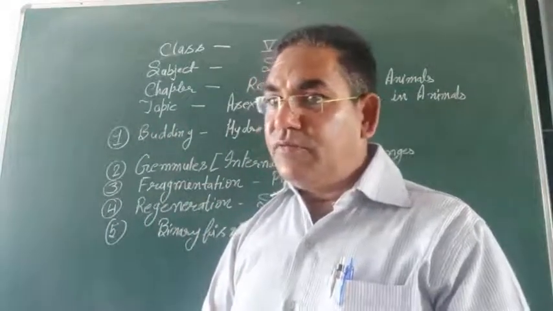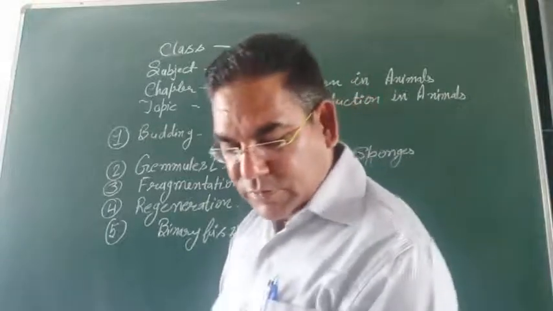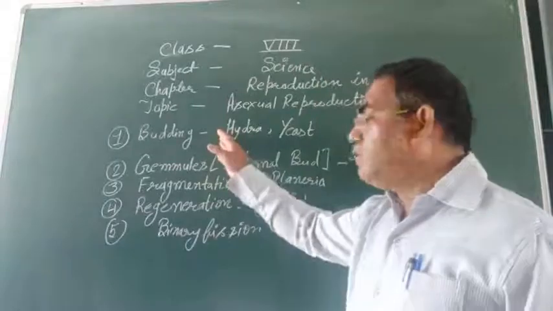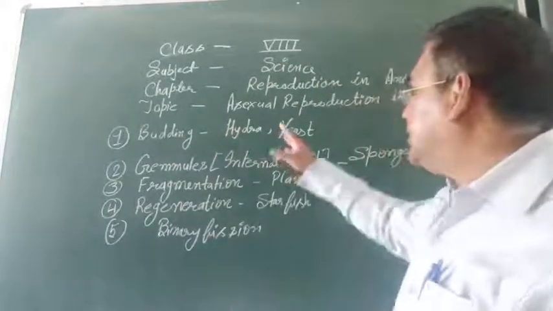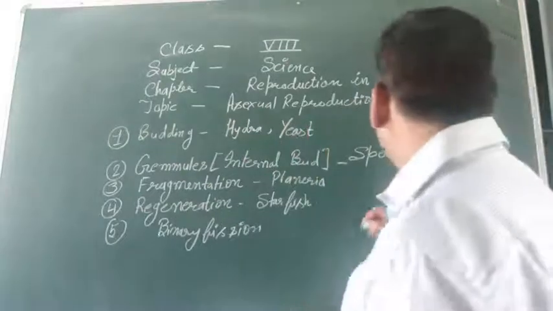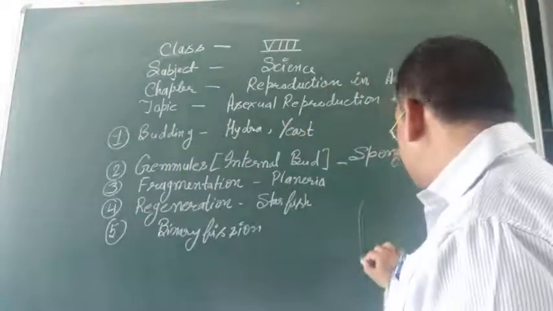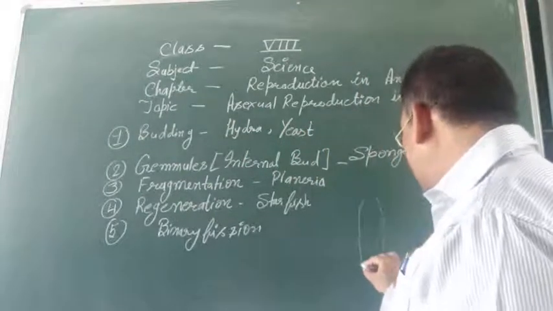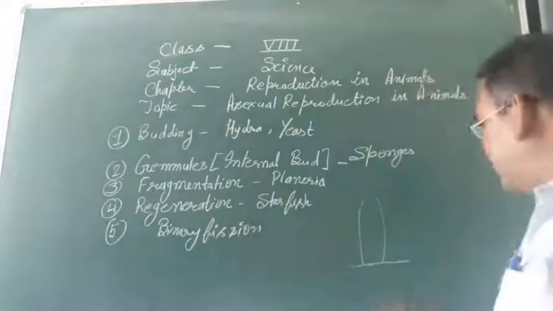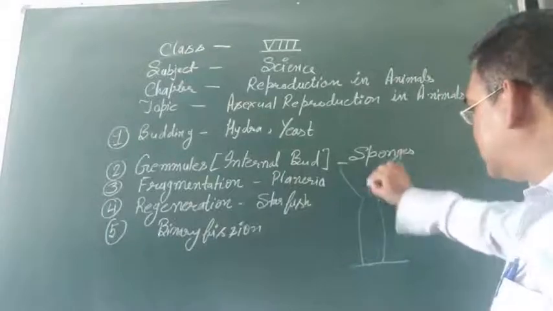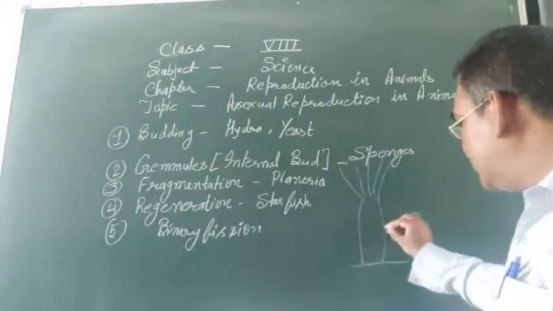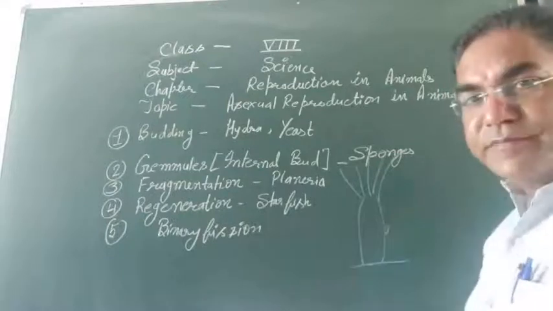Now look at the various methods of asexual reproduction. Number one, budding. Budding we can see in hydra and yeast. Suppose this is the hydra, and from the body of hydra a small projection develops over here.